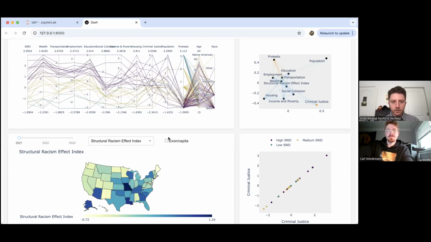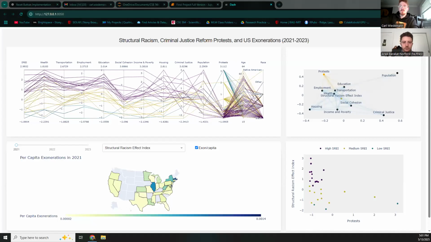And now I am going to pass it to Carl to finish up with the brushing and linking and some other interesting results. Okay, so I'm just going to review a little bit more of the interactivity of our dashboard.